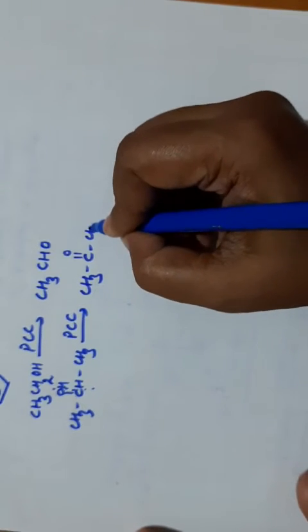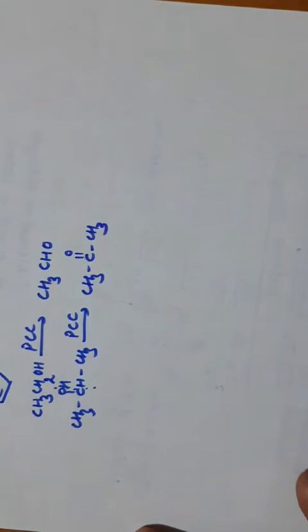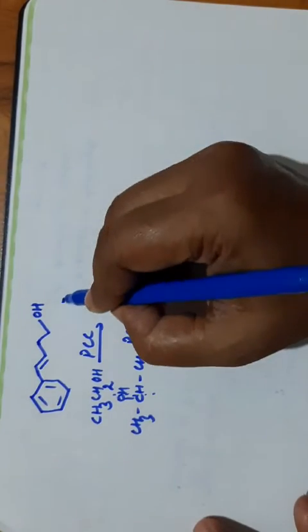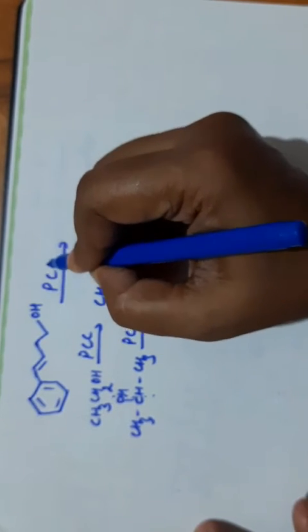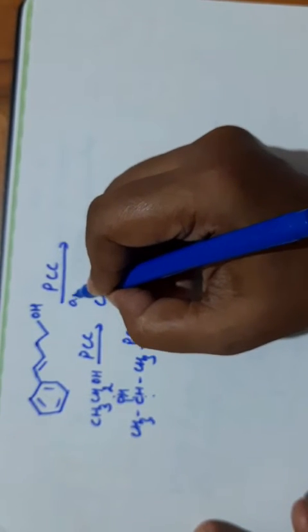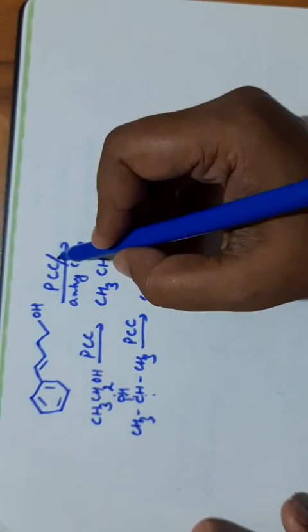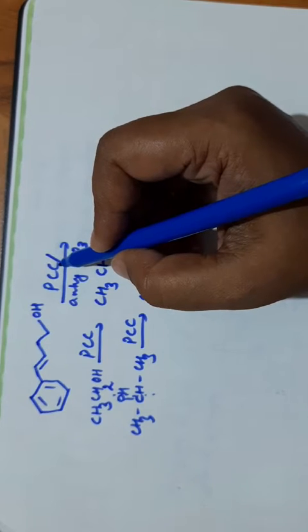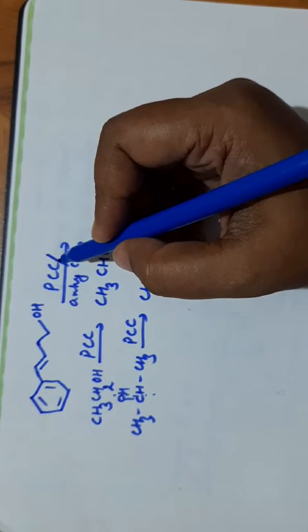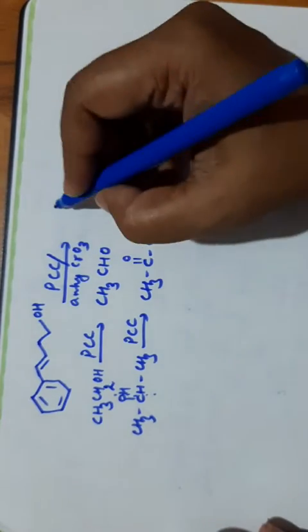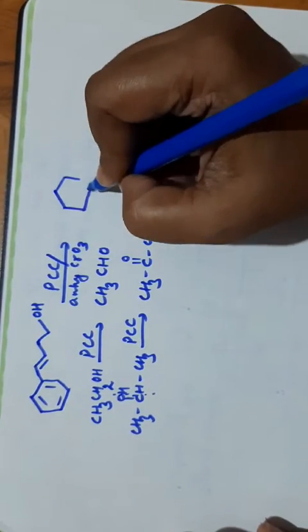They will not get further oxidized. With 3 degree alcohol, there is no reaction. Now see this reactant. If you are using PCC here, or anhydrous CrO3, it is a weak oxidizing agent. What will happen? Double bonds are not affected by any of the reagents we just discussed. PCC, PDC or Collins reagent, they do not affect the double and triple bonds. So what will be the product here?